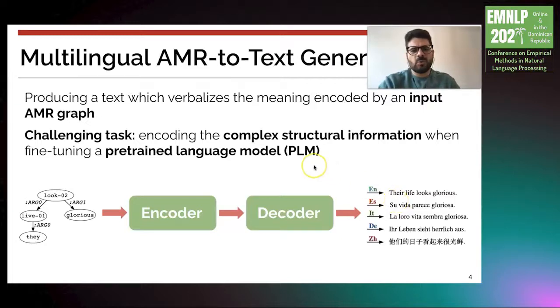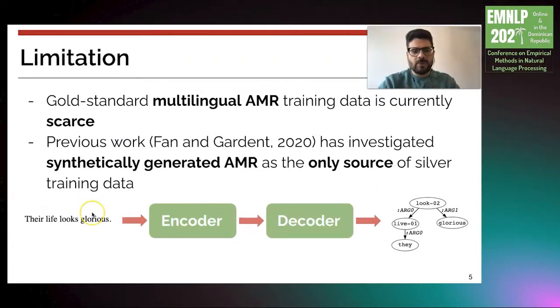In particular, in this work, we are interested in multilingual AMR-to-Text generation. This is an even more challenging task where you have an English-centric AMR graph here, and you'd like to generate a sentence in different languages that describes the meaning of this AMR. However, we face some limitations in multilingual AMR-to-Text generation. One problem is that gold standard multilingual AMR training data is currently scarce, and previous work has investigated synthetically generated AMR as the only source of silver training data.